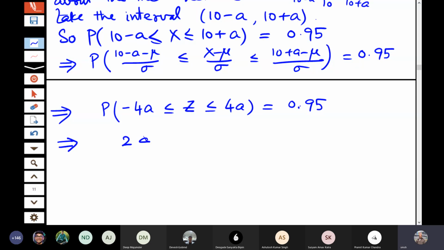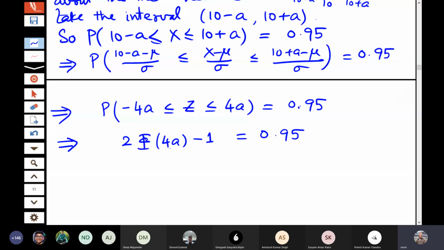That is 2 times phi of 4a minus 1 equal to 0.95, because it is phi of 4a minus phi of minus 4a, and phi of minus 4a I write as 1 minus phi of 4a.